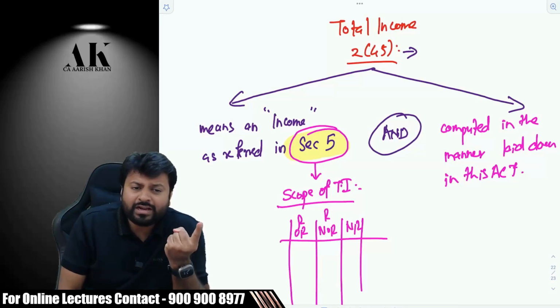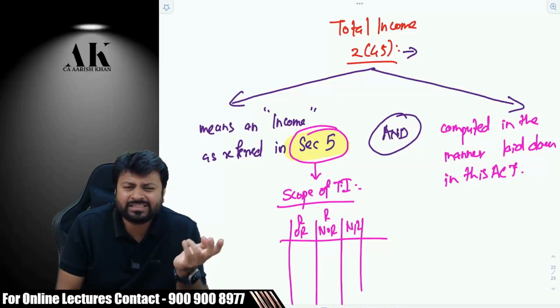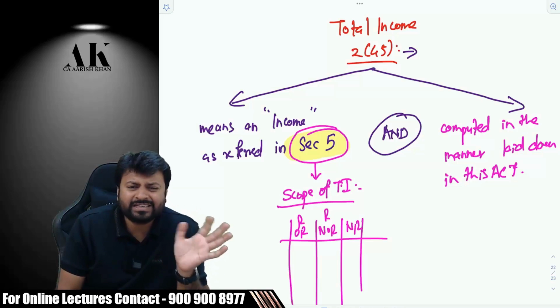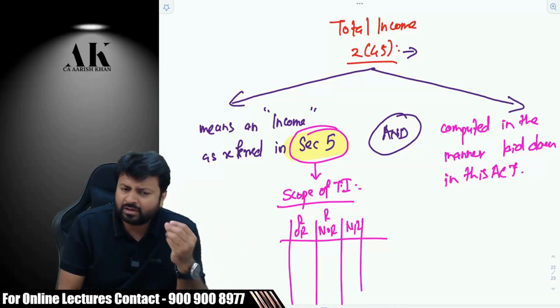Obviously, we are going to learn in great detail the residential status, which you have done in CA Inter. That is 60 plus 365, 182 days, 730 days, 7 years. All those things are part of the syllabus. Very important in CA Final also. We are going to do it.